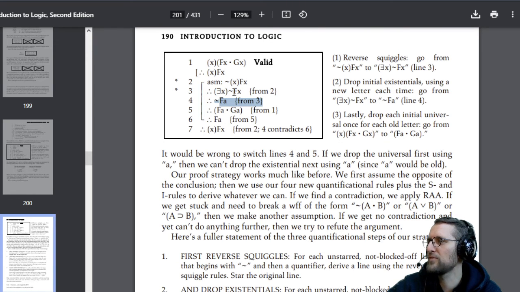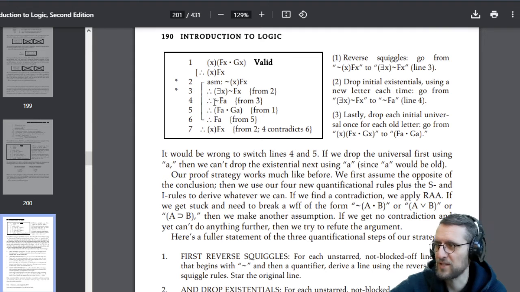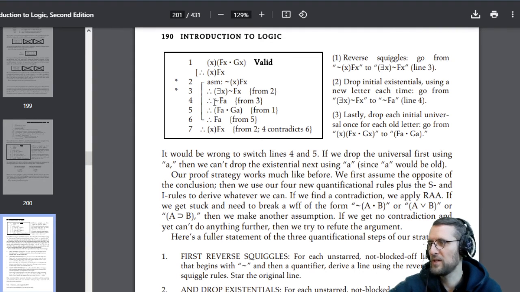And then we derive from line 3. And here we actually drop the existential, and that's why we start off here. We derive there's at least, or there's one x that we call A, and that is a person that is not funny. Okay, and now we have signified this person.